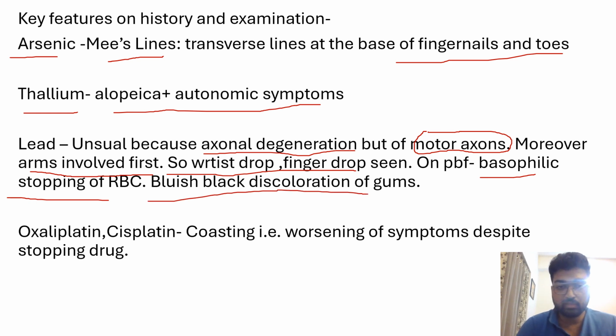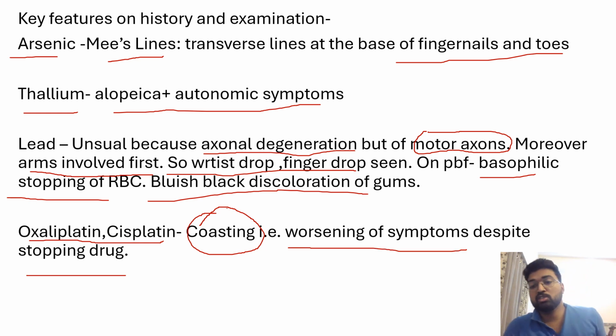Okay? One more thing to remember here is coasting effect. What is coasting effect? It is seen with platinum compounds in chemotherapy, in which the symptoms will worsen despite stopping the drug. Okay, treatment of toxic neuropathy is removal of the offending drug and the patient will come back to normal. But in case of chemotherapy, there is something known as coasting effect, in which the symptoms will keep on increasing for 2 to 3 months after stopping the drug, and then the patient will say that I am not improving. That is known as coasting effect.